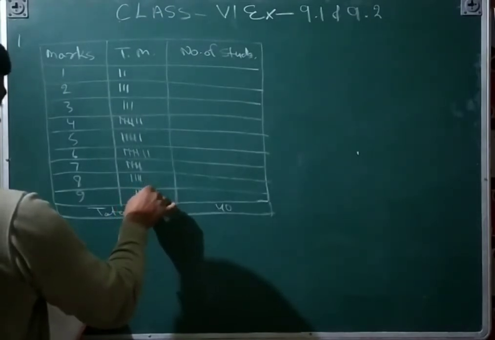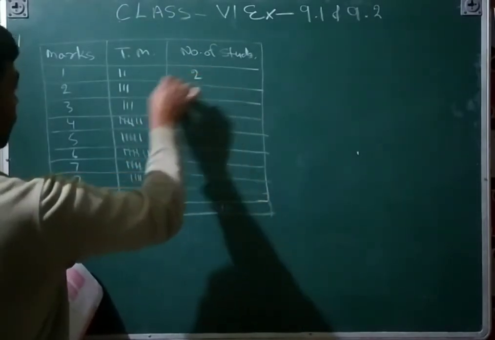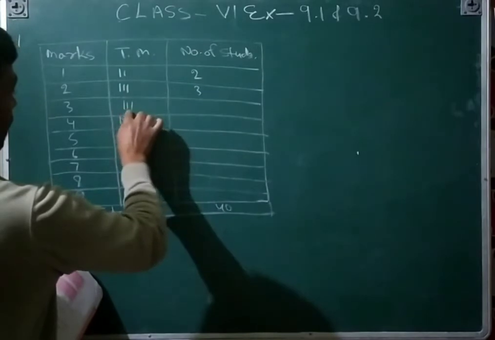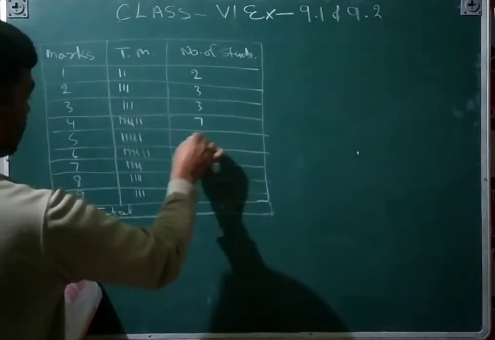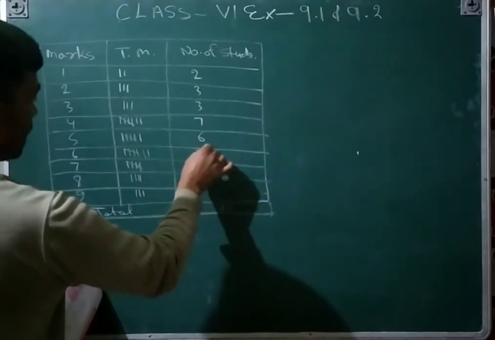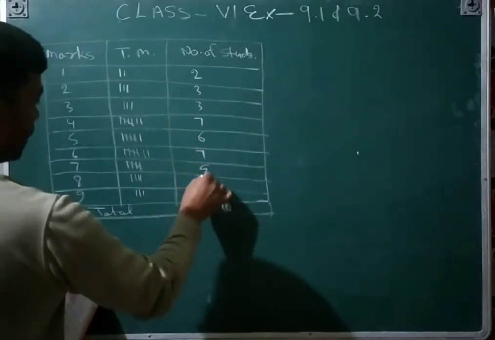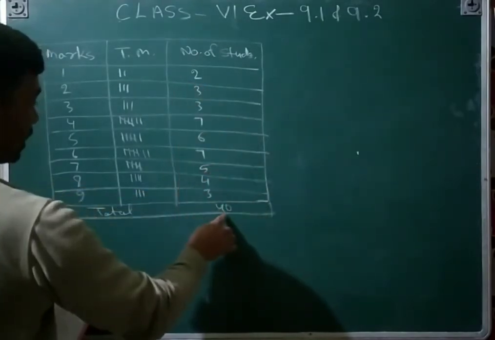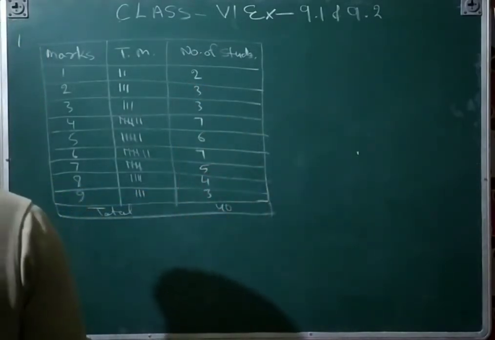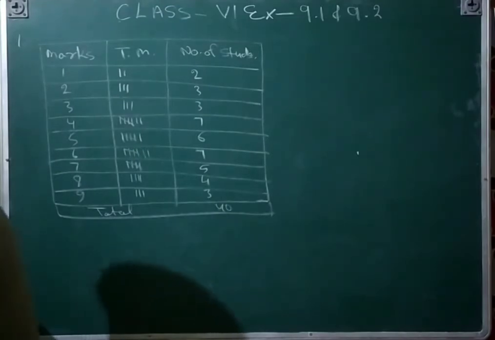Here you write 2, then 3, then 3, then 7, then 6, then 7, then 5, then 4, and then 3. The sum of these must come here. And then A part is next.